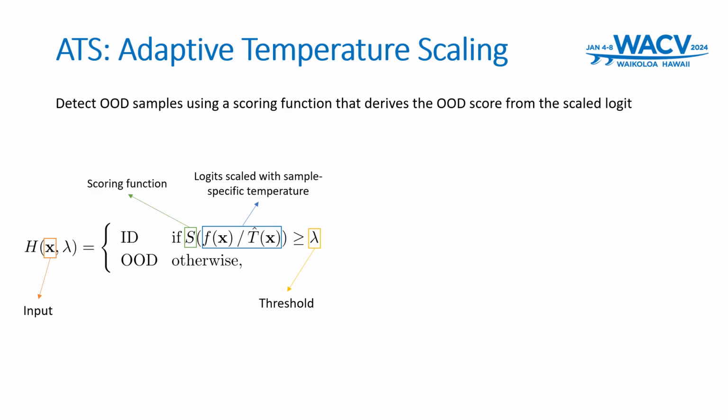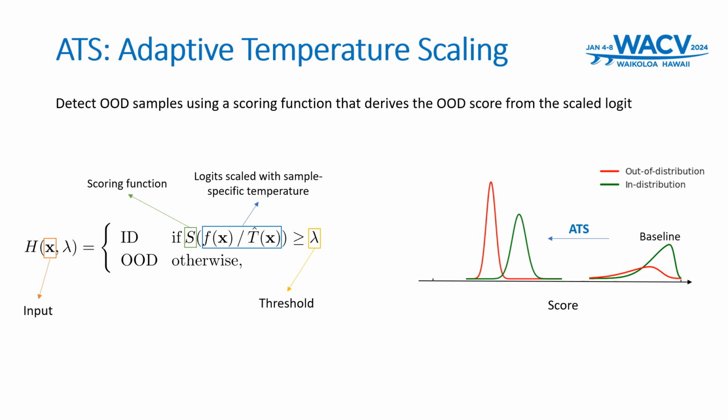For out-of-distribution detection, adaptive temperature scaling is compatible with any baseline method that utilizes model output for scoring. Adaptive temperature scaling significantly widens the gap between in-distribution and out-of-distribution samples. So using information from the intermediate layers enhances detection accuracy, as demonstrated in the figure on the right side. This improved distinction is essential for robust model performance in diverse real-world settings.